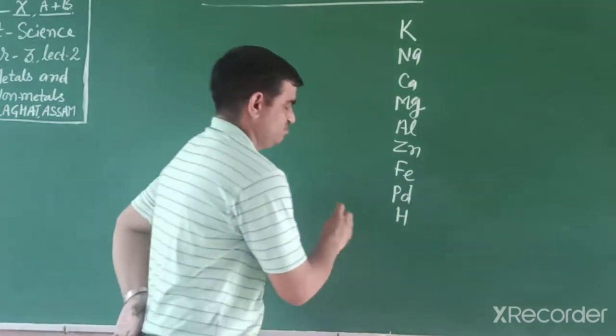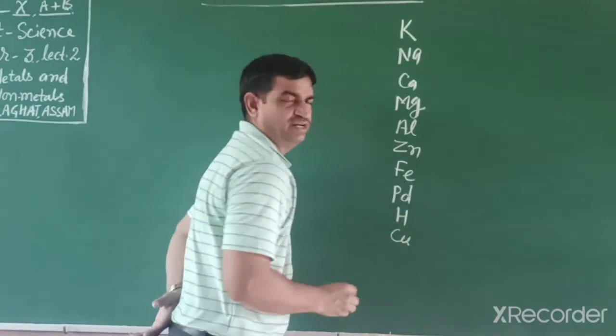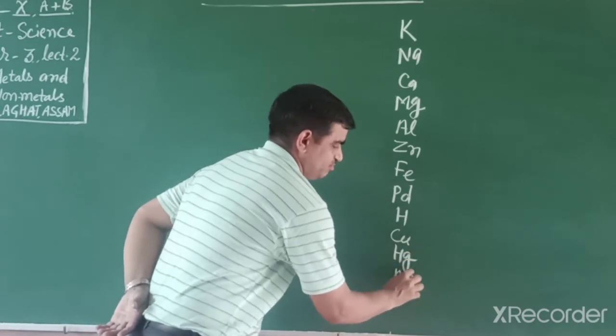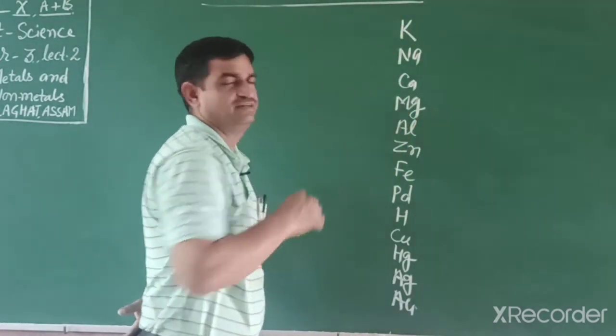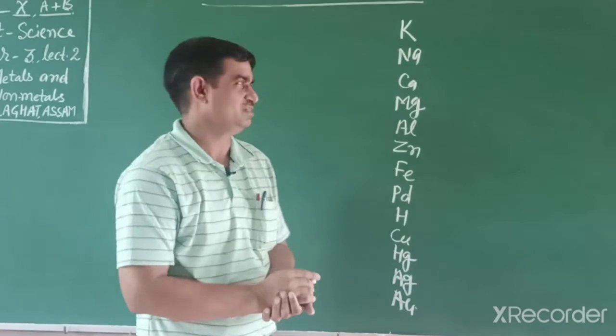Hydrogen is a non-metal. After hydrogen, copper, mercury, silver, gold. Friends, this is the reactivity series given in your NCERT book, the activity series.